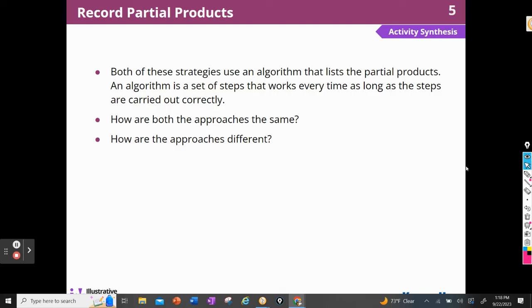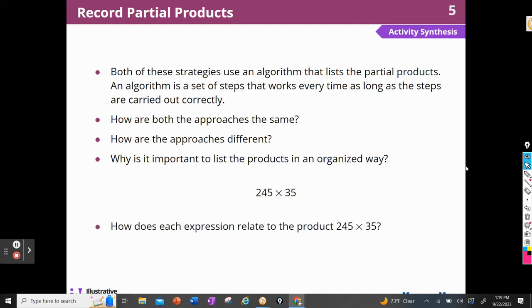One starts with the hundreds and the other starts with the ones, right? One goes from left to right and the other one goes from right to left. Why is it important to list the products in an organized way? That way I know that if I found all the partial products, I didn't leave some of them out or do some of them twice. So it's very important to make sure that I list everything. Okay.